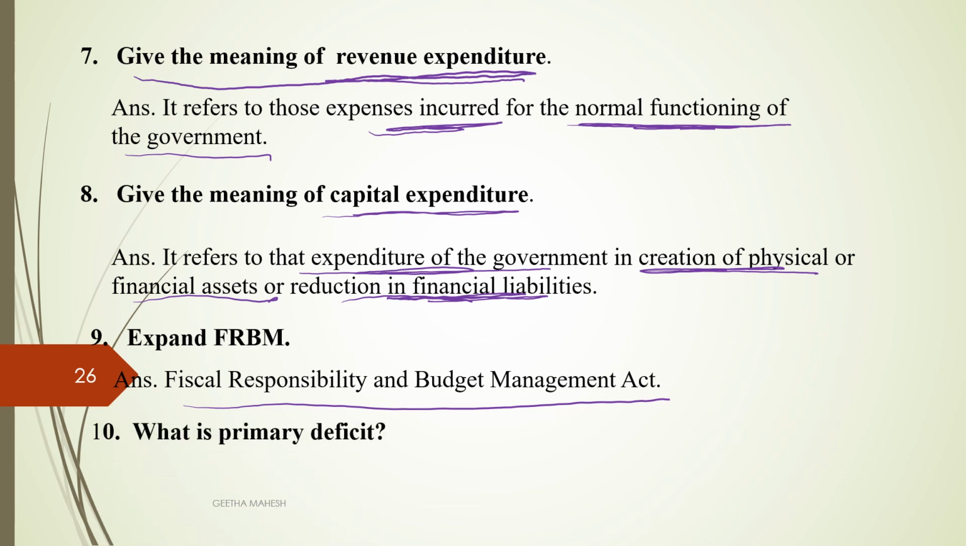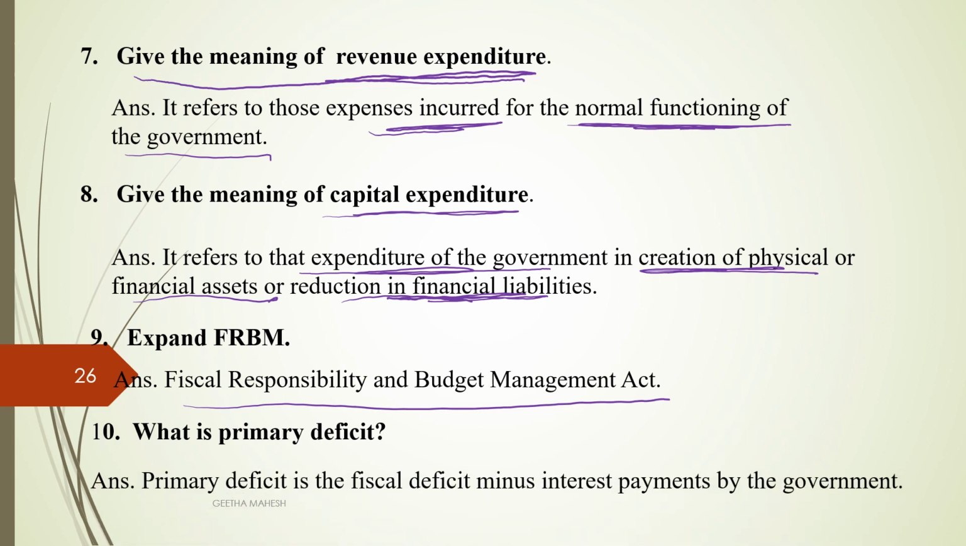What is primary deficit? Primary deficit is equal to fiscal deficit minus interest payment. You can see here, dear students, primary deficit is equal to fiscal deficit minus interest payment by the government.